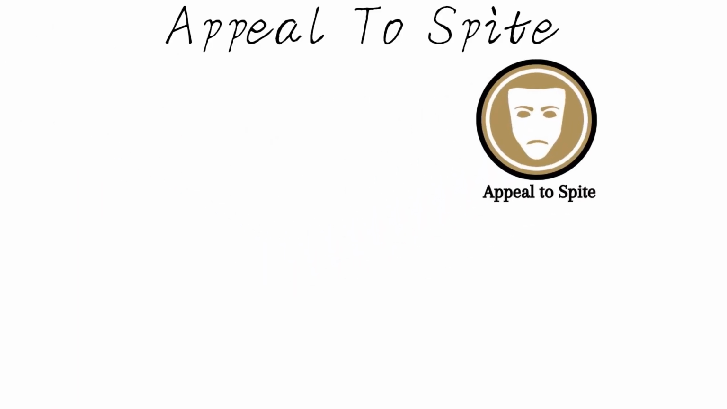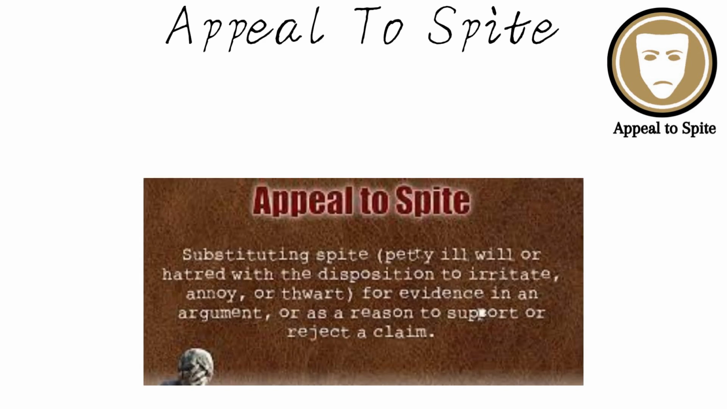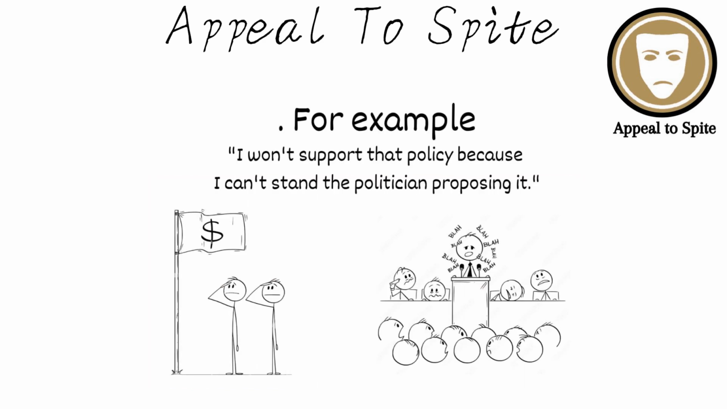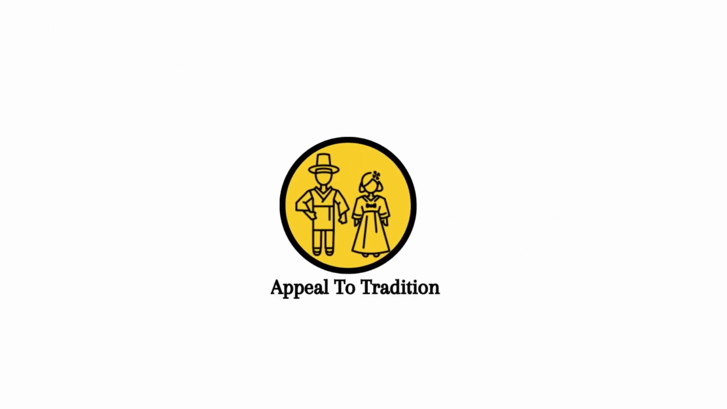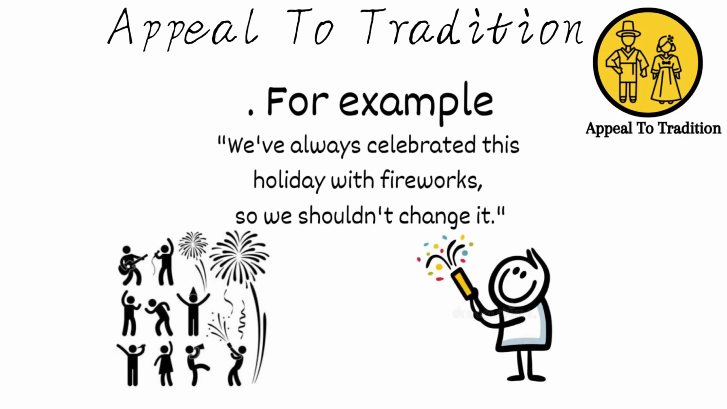Appeal to spite involves rejecting an idea or proposal out of spite or dislike for the person advocating it, rather than considering its merits. For example, I won't support that policy because I can't stand the politician proposing it. Appeal to tradition assumes that something is good or right simply because it's traditional. For example, we've always celebrated this holiday with fireworks, so we shouldn't change it.